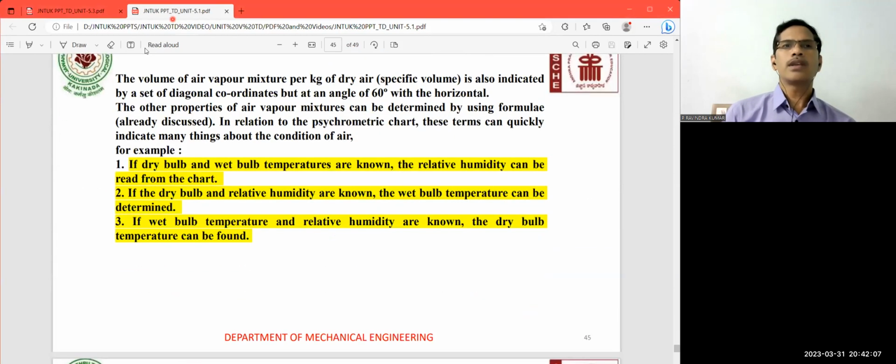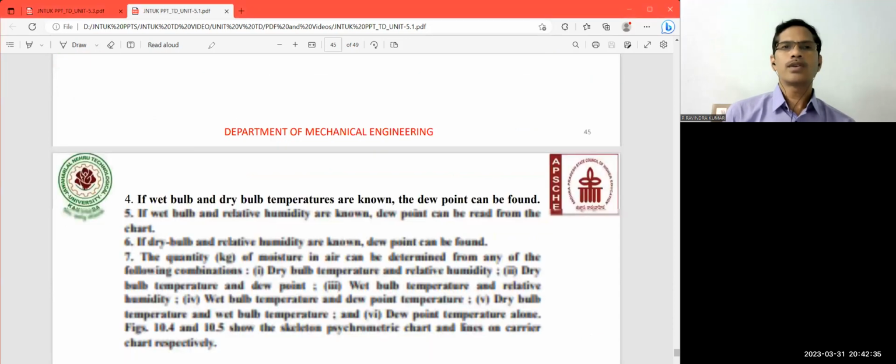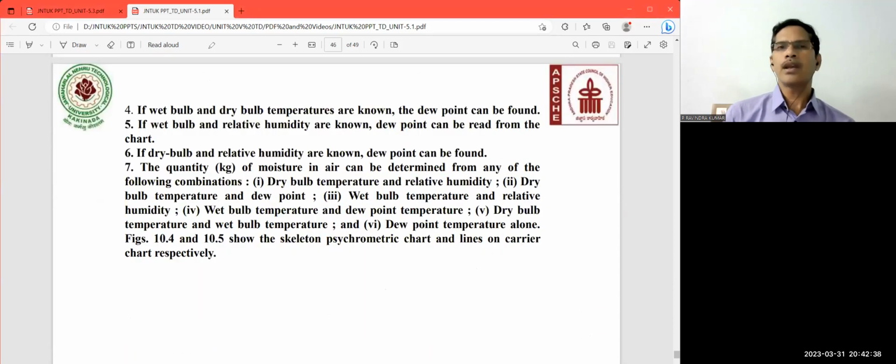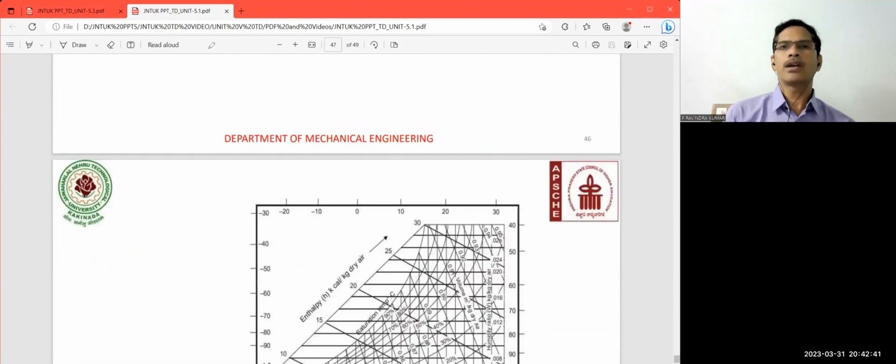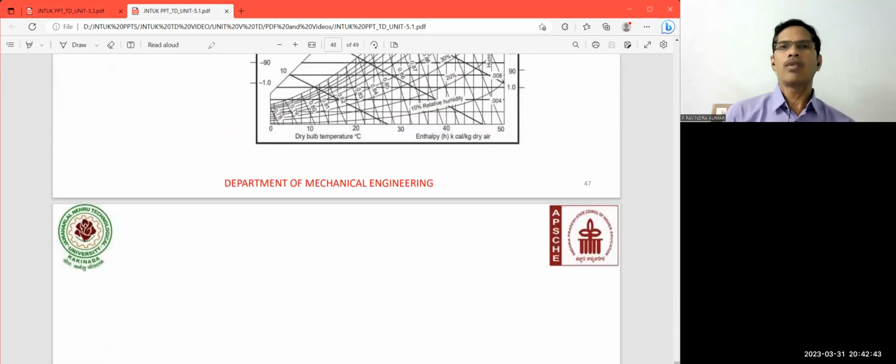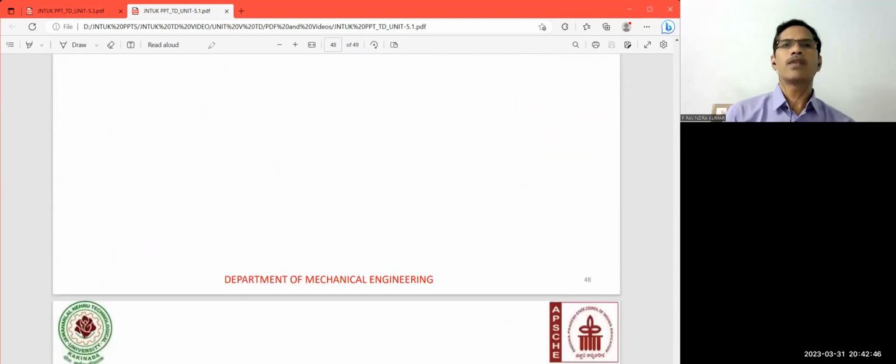There are certain things which we should know: if the dry bulb temperature and wet bulb temperature are known, then the relative humidity can be easily read from the chart. If the dry bulb temperature and relative humidity are known, then the wet bulb temperature can be found from the psychrometric chart. If the wet bulb temperature and relative humidity are known, then the dry bulb temperature can be easily found from the chart. So this is all about the various technical terms connected to the psychrometric chart, and its significance and importance.